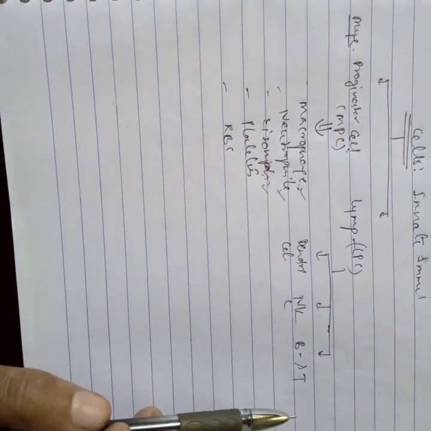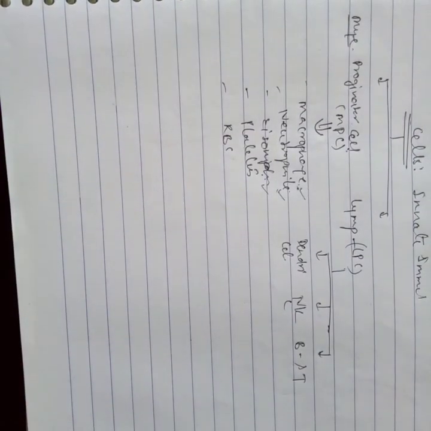So let's talk about one by one. First, B lymphocytes are produced in the bone marrow and also mature in the bone marrow. Clear?